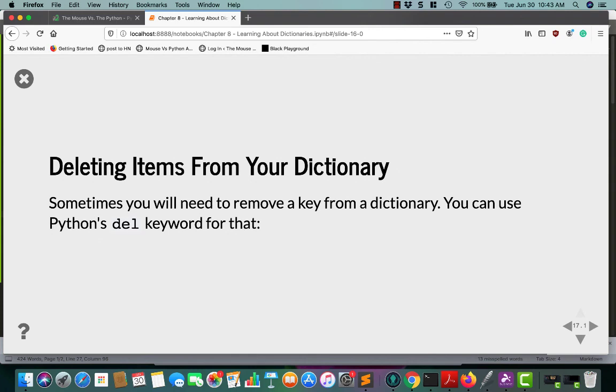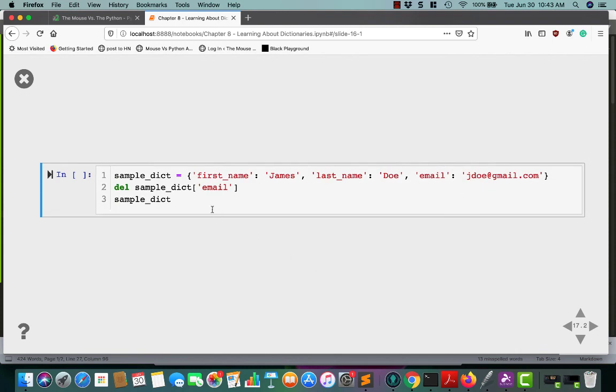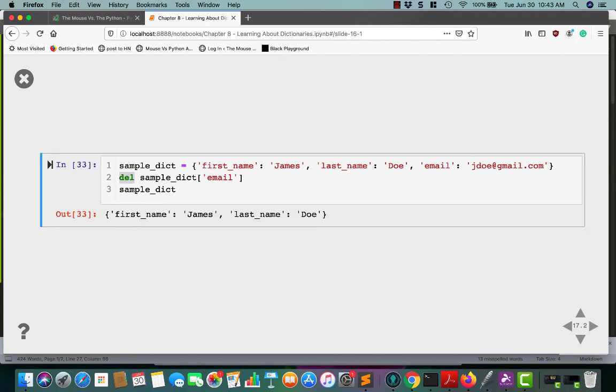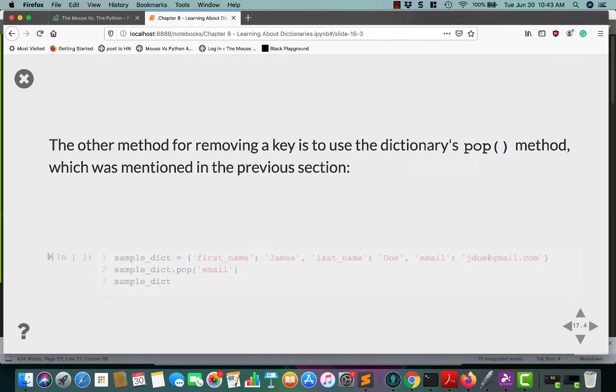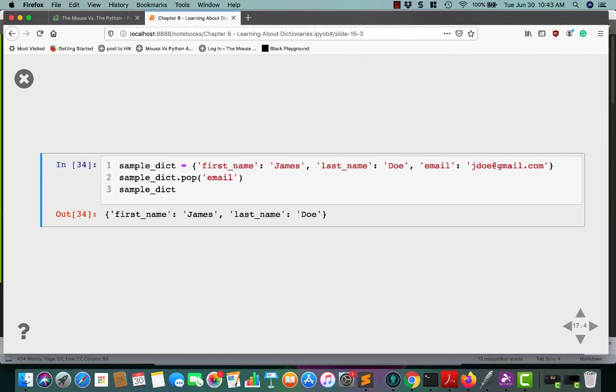Let's talk more about deleting items from the dictionary. One way to do that is to use del, which is a keyword in Python. In this case, we're saying delete the sample dictionary's email key. If you run this, you'll see that the key is no longer in the dictionary, and it doesn't return anything like pop did. We already talked about pop. Pop will pop it out for you, which we can't really see because I'm not capturing the output of pop.